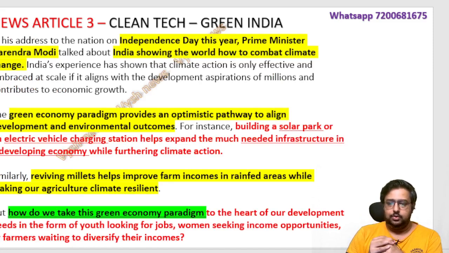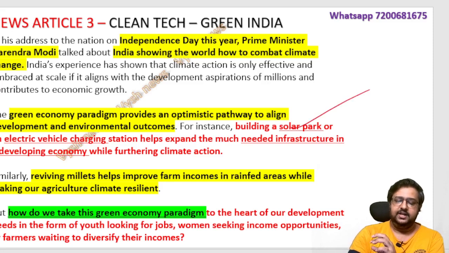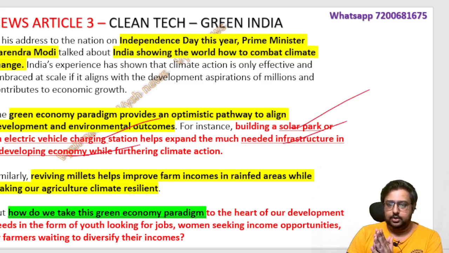So we will show the world. The green economy paradigm provides an optimistic pathway to align development and environmental outcomes. Meaning, development we will not stop. We will do development, but we will show environmental outcomes also. Like building a solar park, building electric vehicle charging stations everywhere, and the needed infrastructure, everything we need, but in green style we will do it. And we will show the world.